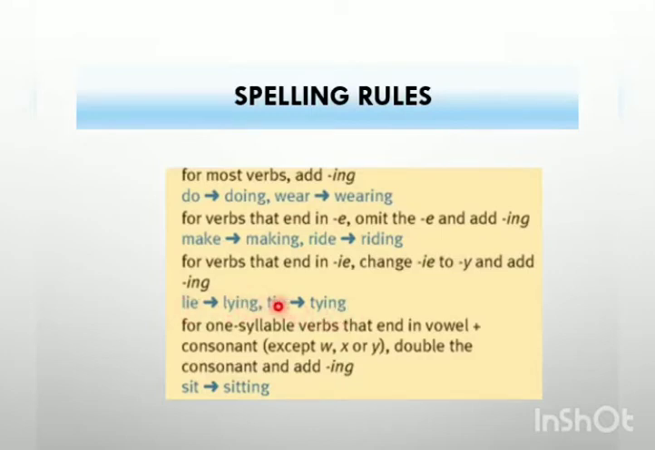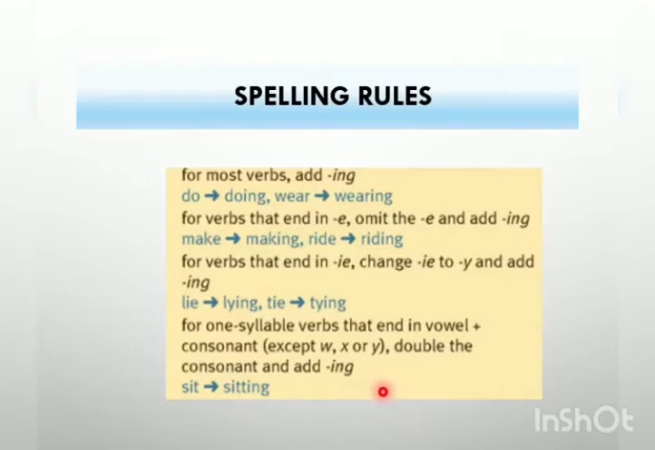tying. This tie is when you tie the knot of your shoes. This is not that tie which you wear. So remember this. This is the verb. For one syllable verbs that end in vowel plus consonant, except W, X or Y, we double the consonant and add ing with it, like sit. Here in sit you can see that it has one vowel and one consonant T. So we double the consonant T here, it becomes sitting. The same way knit, knitting, mop, mopping.